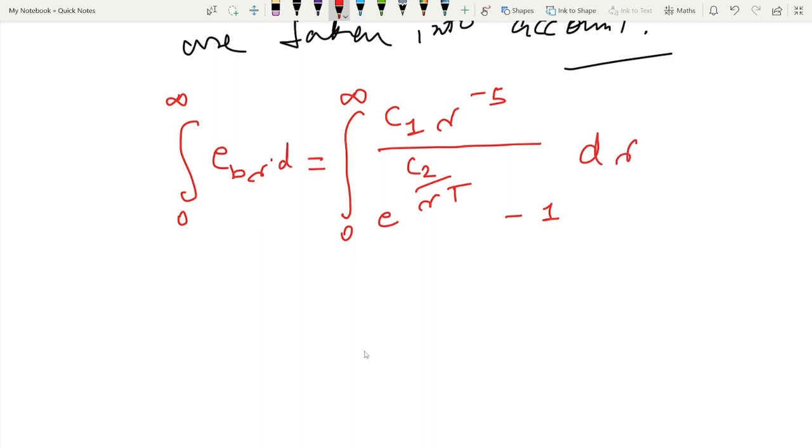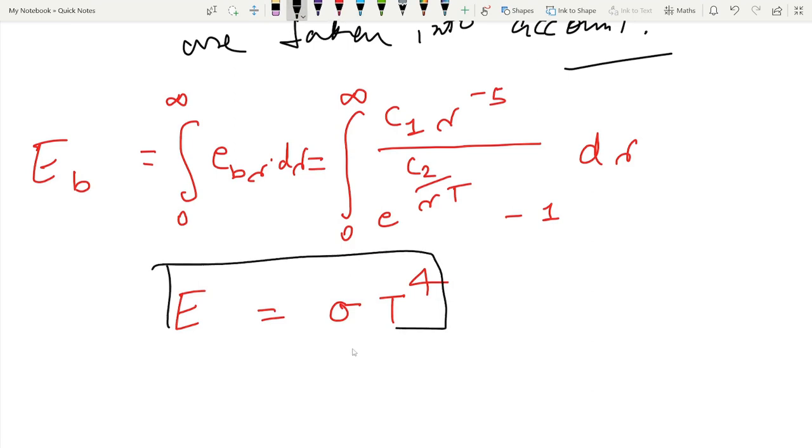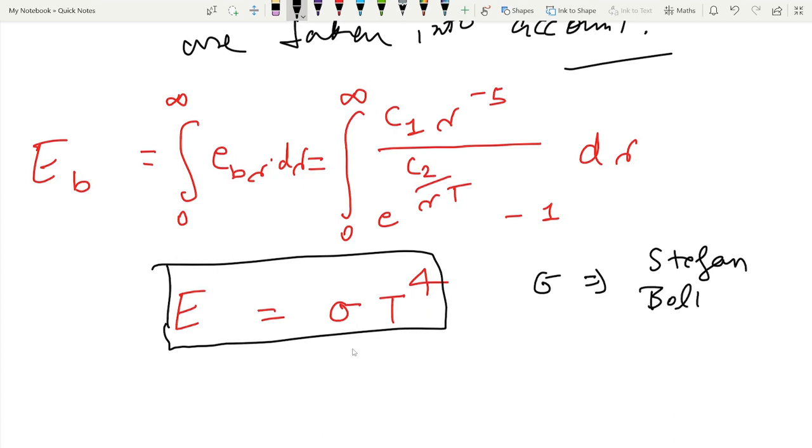So this gives us the total emissive power of a black body. When we integrate it and simplify with some constant terms, we get E is equal to sigma T to the power 4. This is the final Stefan-Boltzmann equation, where sigma is the Stefan-Boltzmann constant.